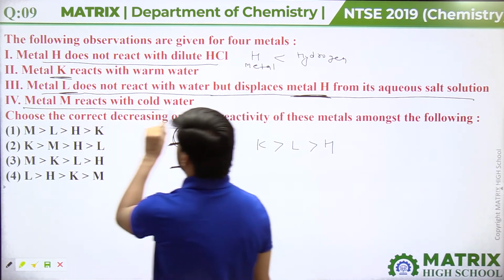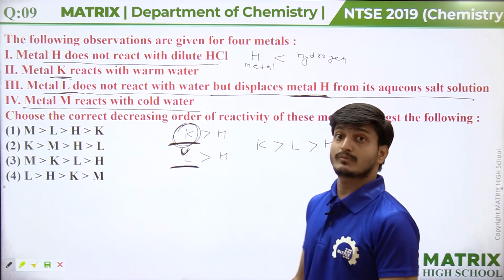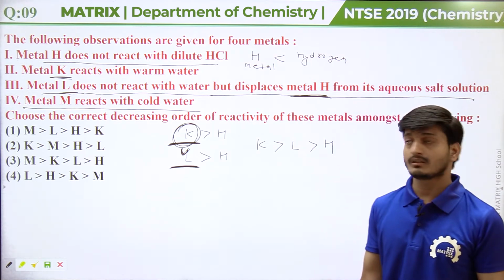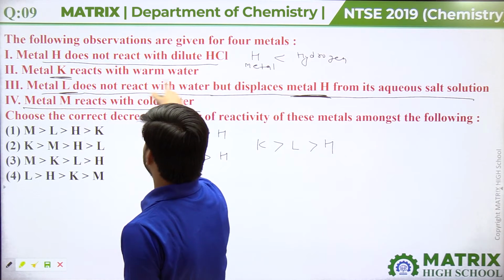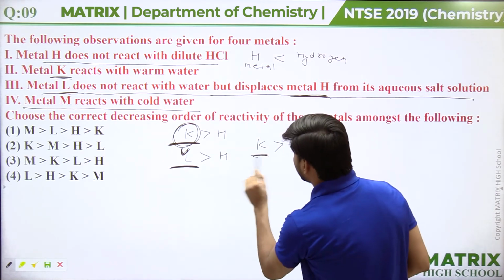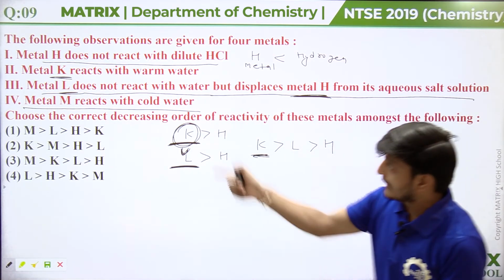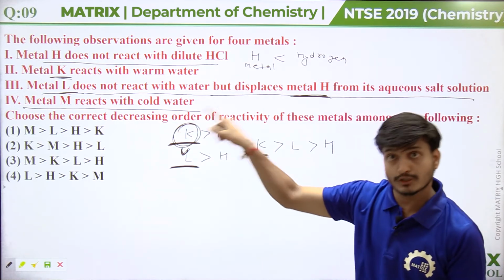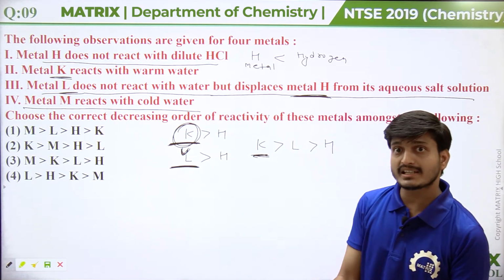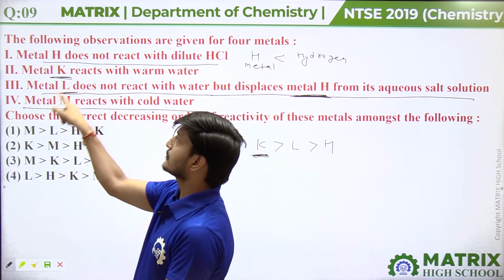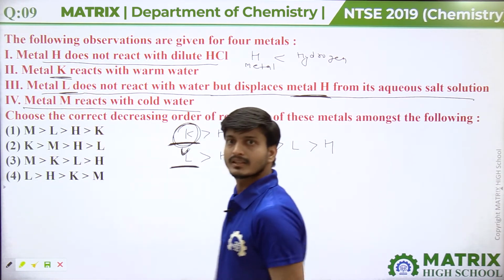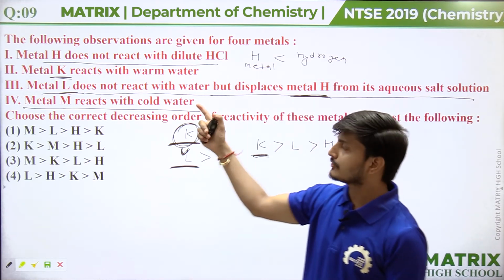Metal M reacts with cold water. Now metal M even reacts with cold water, but metal K can react with warm water. This metal K reacts with warm water, but metal M reacts with cold water. So obviously the reactivity of metal M should be greater than metal K, because metal K is able to react with only warm water.